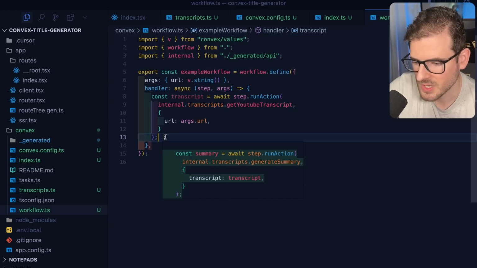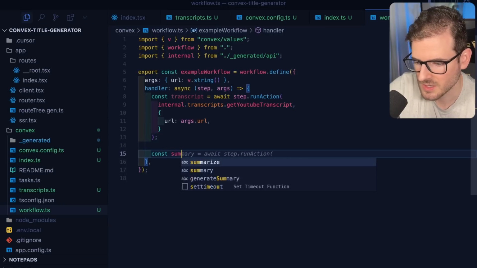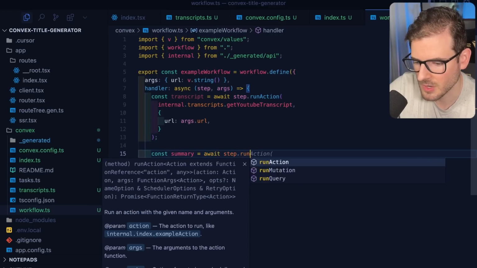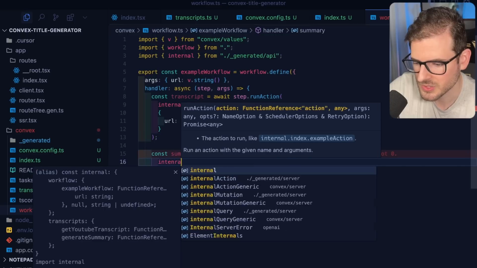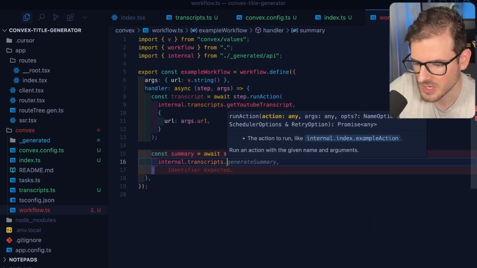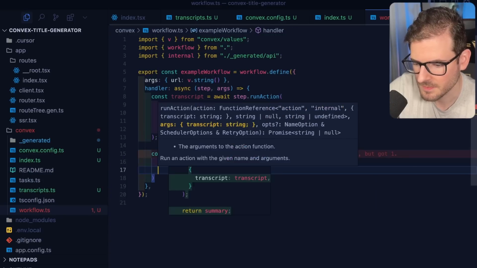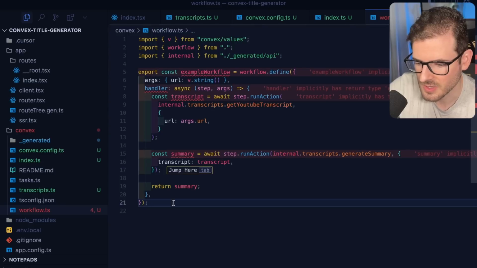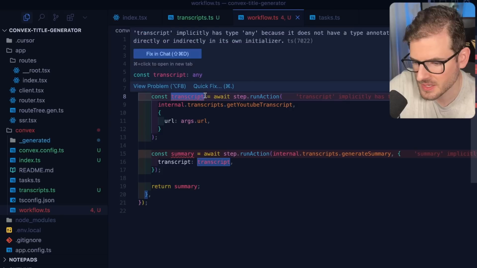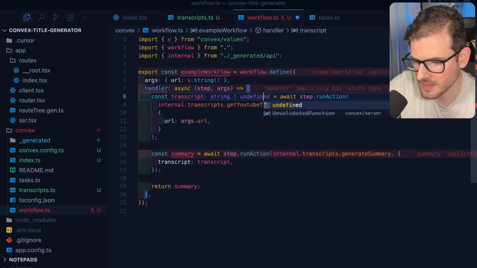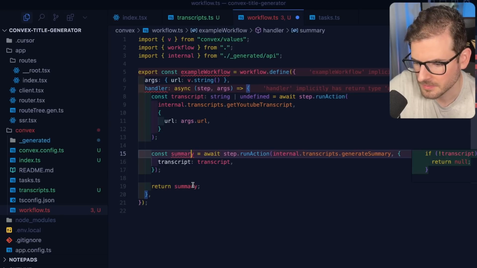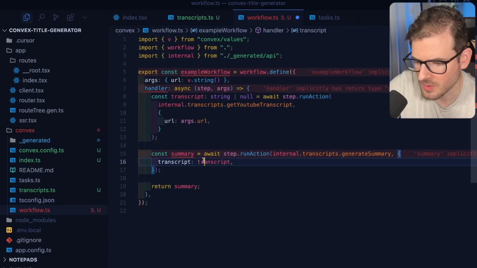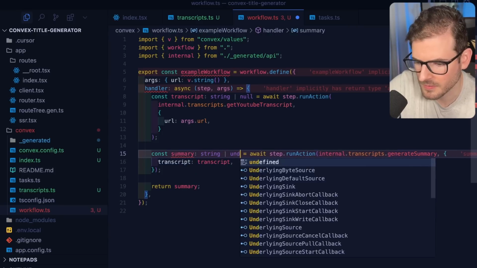And then once we have the transcript, we can say const summary is equal to await step.runAction. Same idea, we'll say internal.transcripts.generateSummary, and then we're going to pass it the transcript. Now we are getting a little bit of TypeScript errors. I think I just need to say string or undefined here. Actually, I think this will be null, and this will be string or undefined.